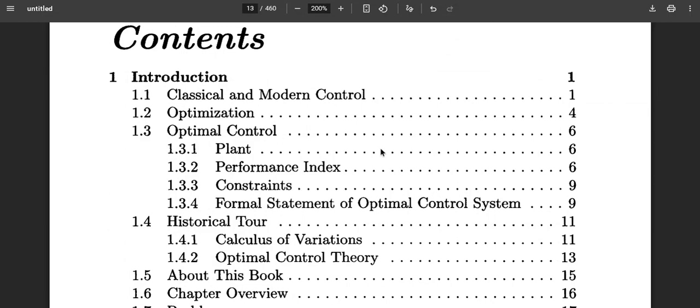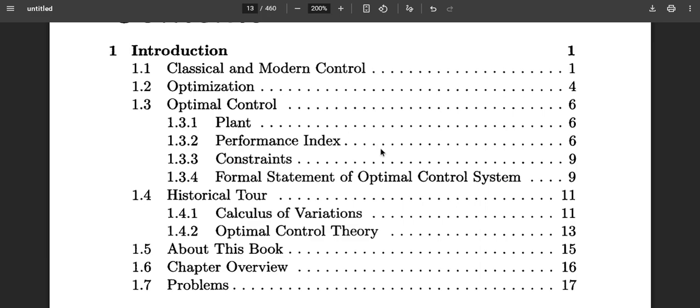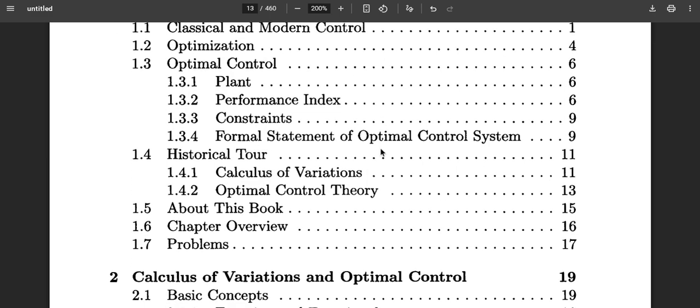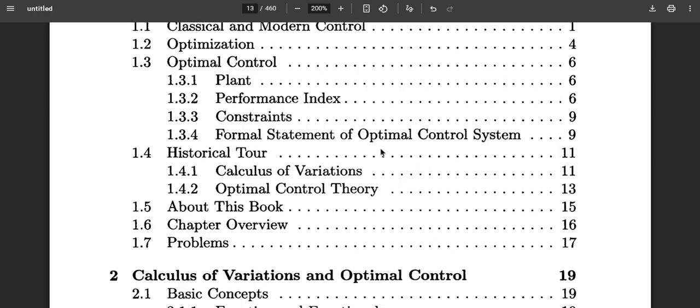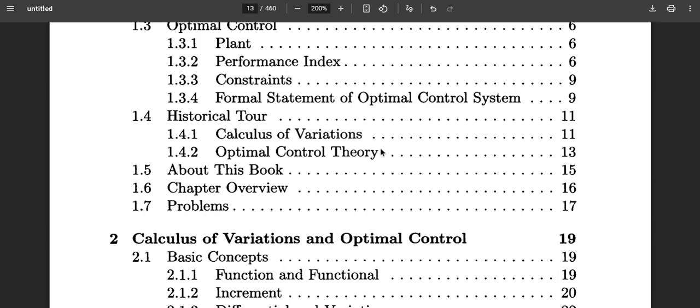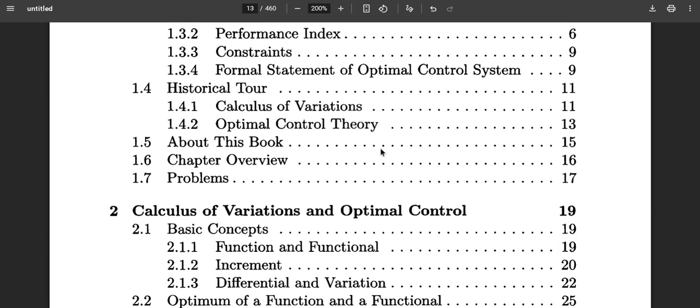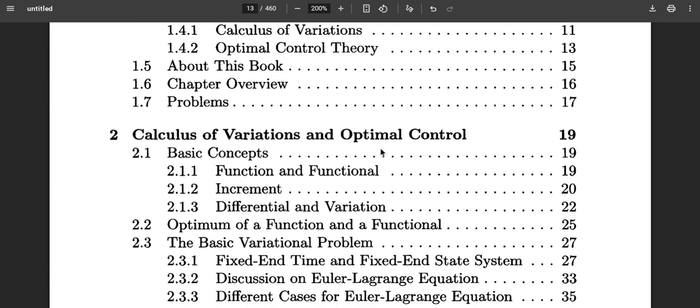Let's start with some basic introductions. In this video we will briefly see what is inside the first chapter, the introduction. It covers what classical control systems and modern control systems are, what is meant by optimal control, and the essential requirements to define optimal control problems. Then it briefly takes us through the history of how optimal control came to have its foundations in calculus of variations and optimal control theory, right from Galileo to the modern Kalman systems, with people of the 60s like Kalman and Bellman, and, sorry to mention an important key figure, Pontryagin.